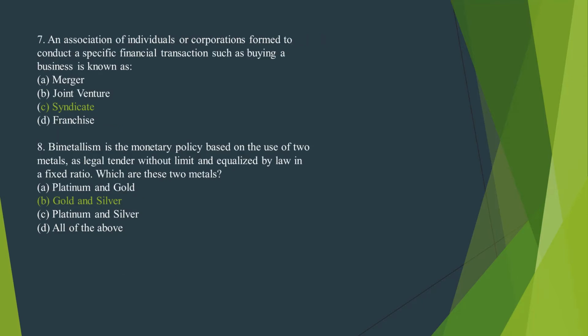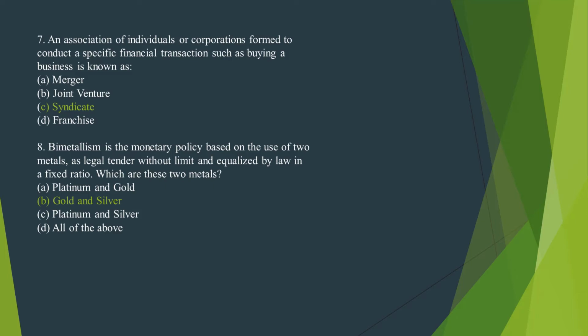Number 7. An association of individuals or corporations formed to conduct a specific financial transaction such as buying a business is known as, the correct option is option C. Syndicate.